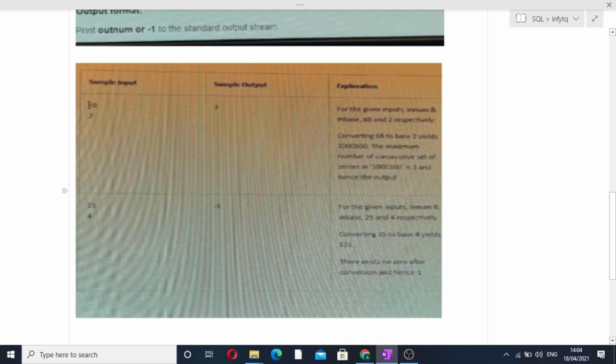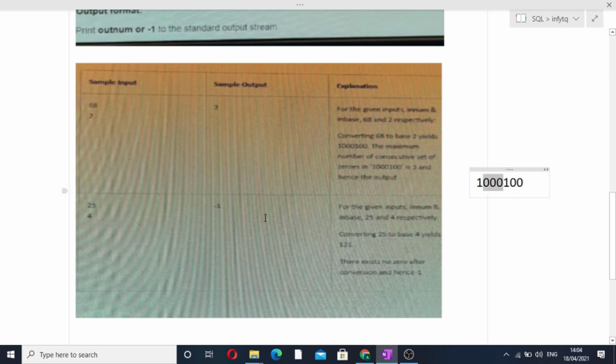Okay, so here the sample input may not be visible to you, but it is first 68 and then 2. So we have to convert 68 to base 2, and when we have converted 68 to base 2, then afterwards we have to find the number of maximum consecutive zeros which are present in that particular answer string. In this case it is 3, because when 68 will be converted into base 2, our output will be 1000100. So you can see that in this particular string the maximum consecutive zeros is 3. So therefore we have printed 3.